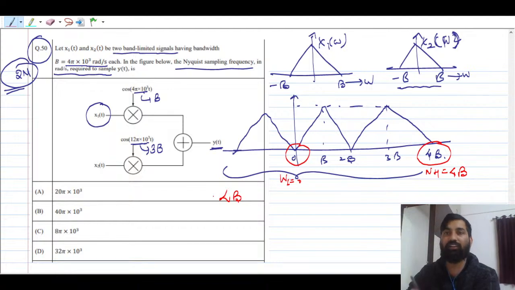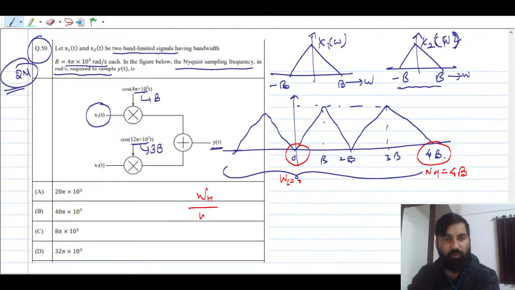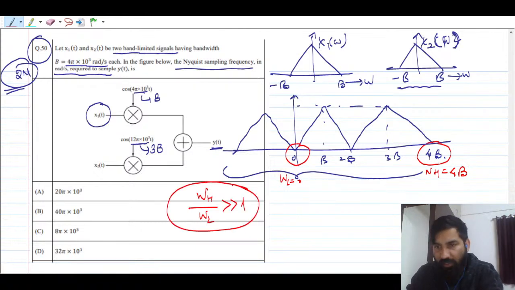So how do you always check whether it is a band pass signal? You have to check that omega H by omega L must be far greater than 1. If you take the ratio of this, what is it? It is not a band pass signal. Remember that, okay?